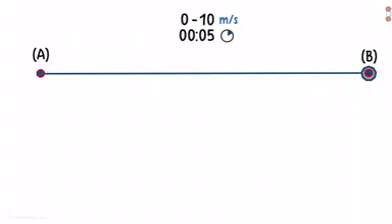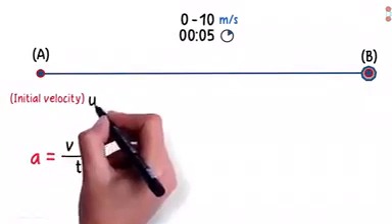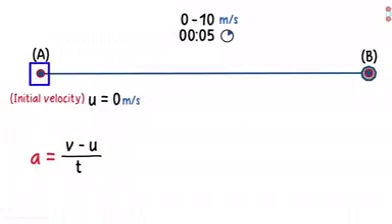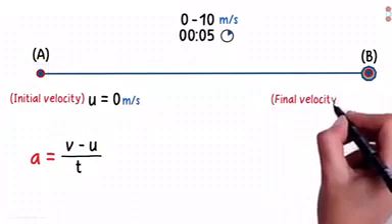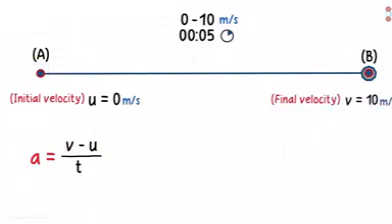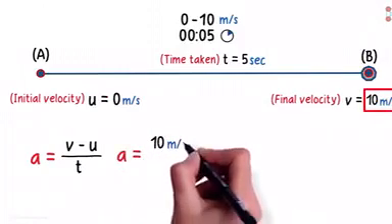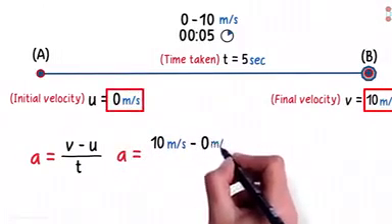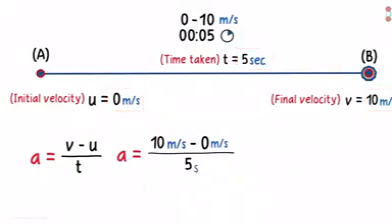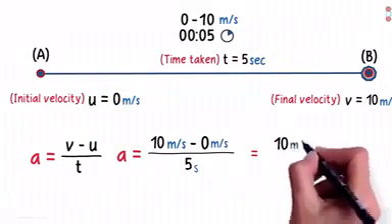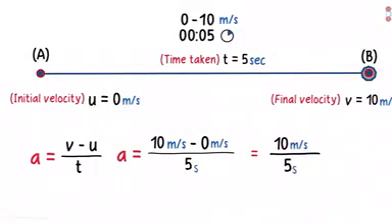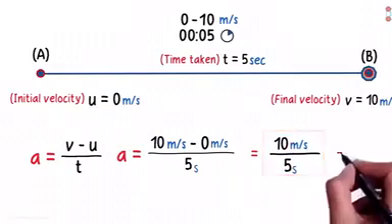We can look at the formula to get the answer. The initial velocity u is 0 meters per second as the object is stationary. The final velocity v is 10 meters per second and the time taken t is 5 seconds. Hence the acceleration a will equal 10 meters per second minus 0 meters per second divided by 5 seconds. So this will equal 10 meters per second divided by 5 seconds. 10 divided by 5 is 2.